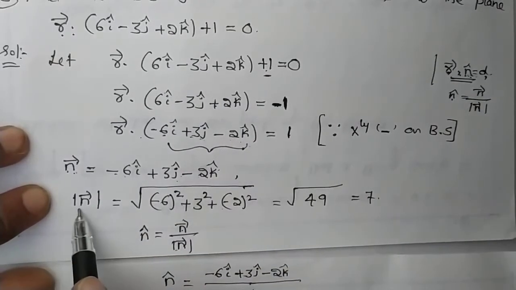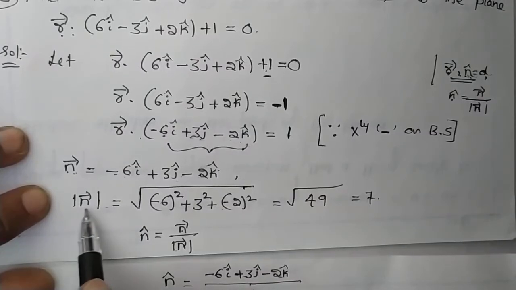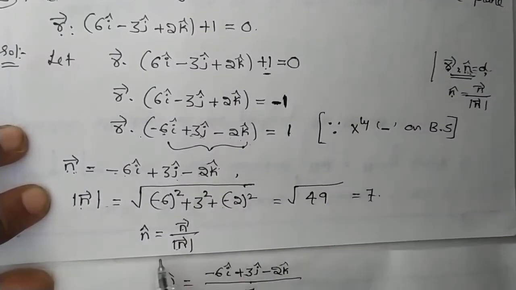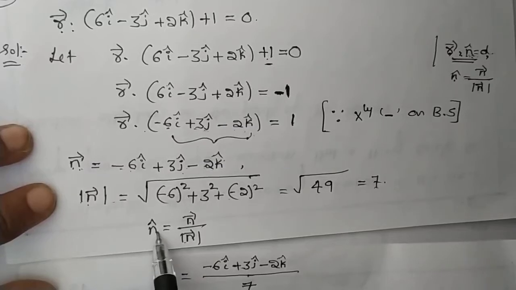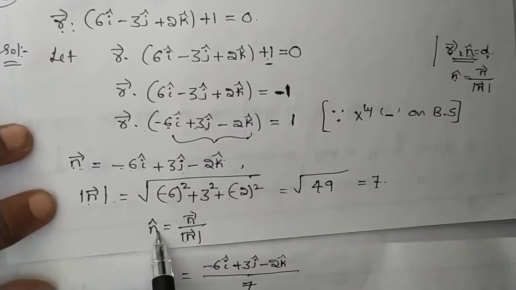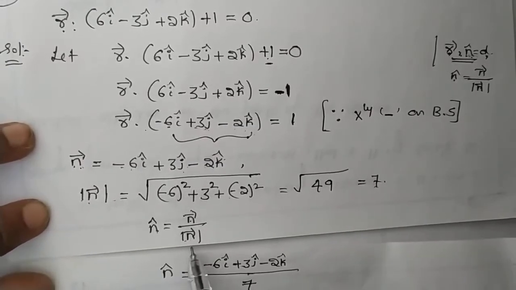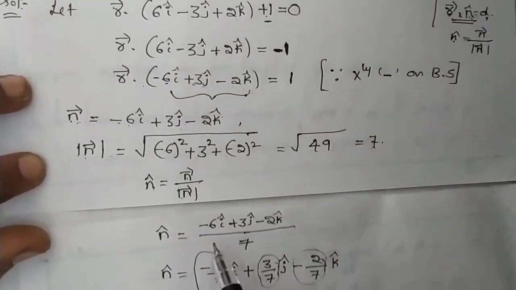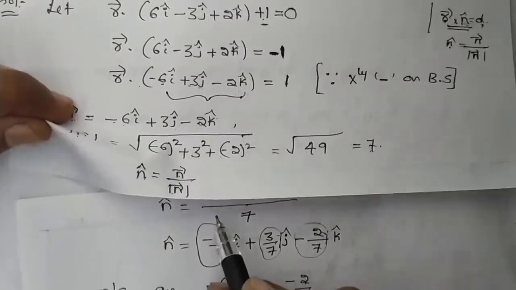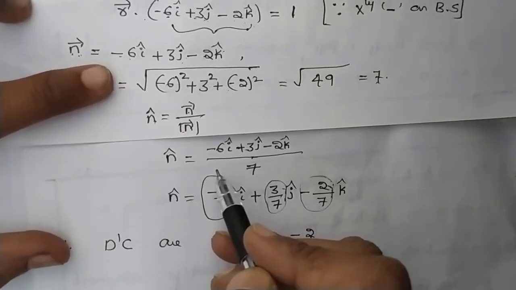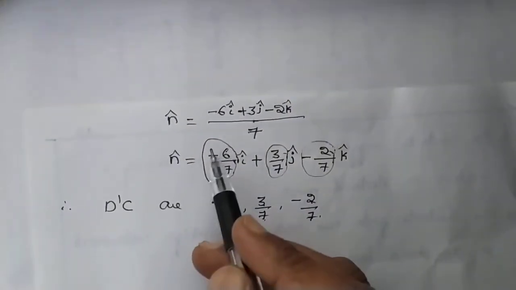Then we find its magnitude, which is 7. After that, we find its unit normal vector, n cap equals n vector divided by magnitude of n vector. Finally, we get a unit normal vector.